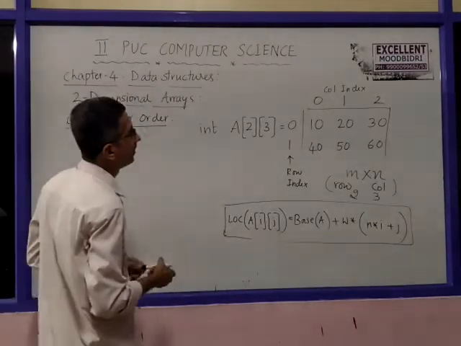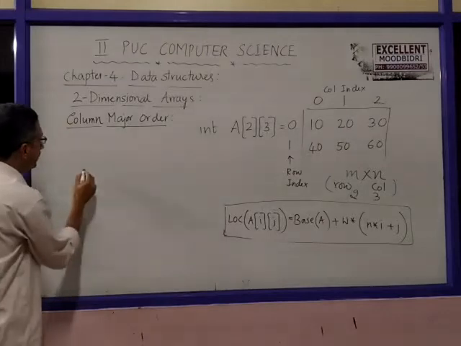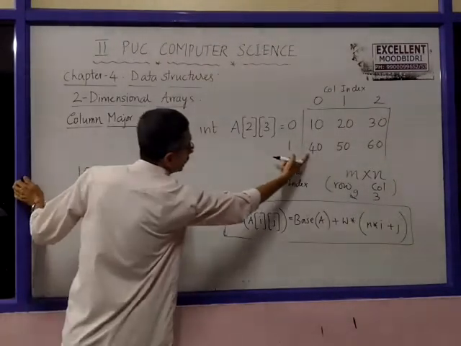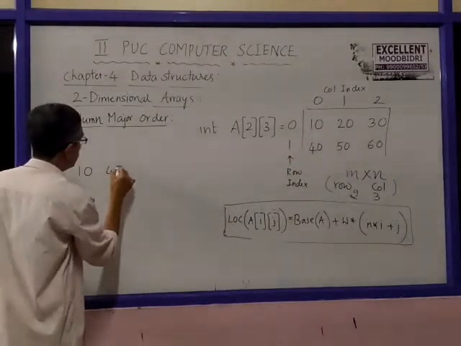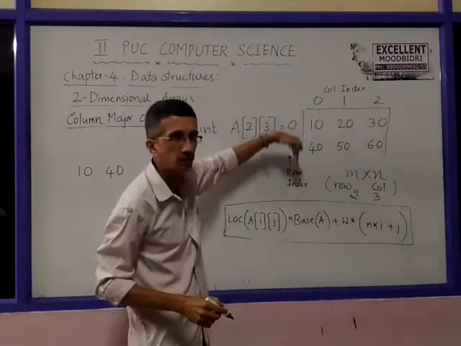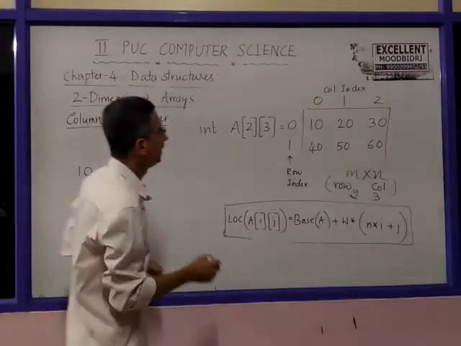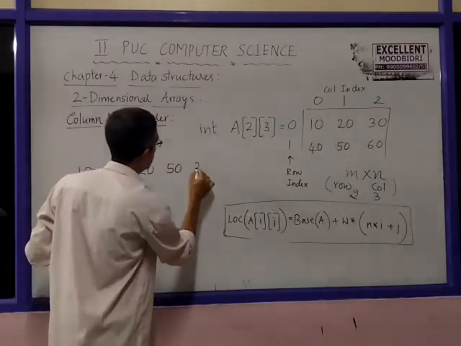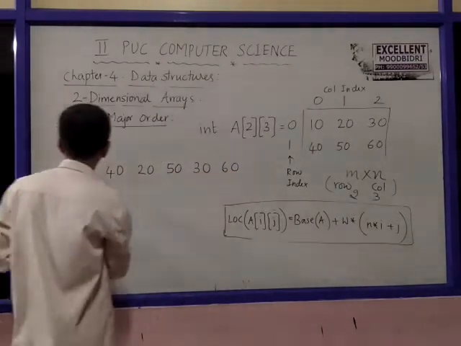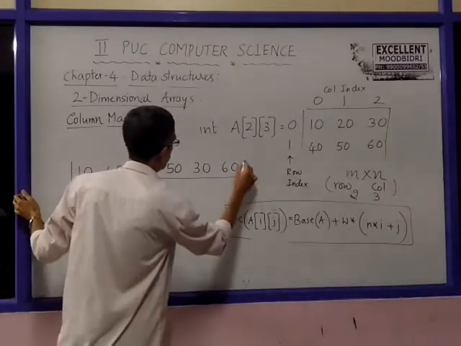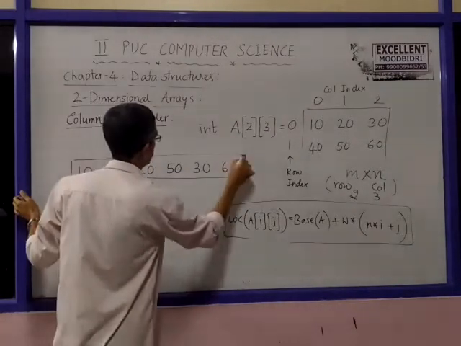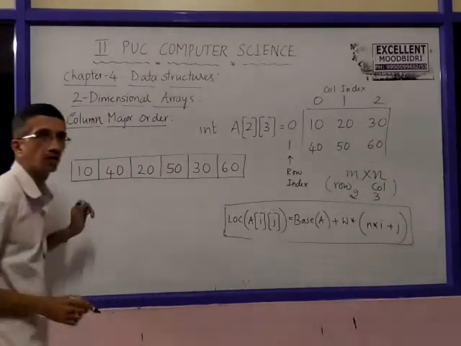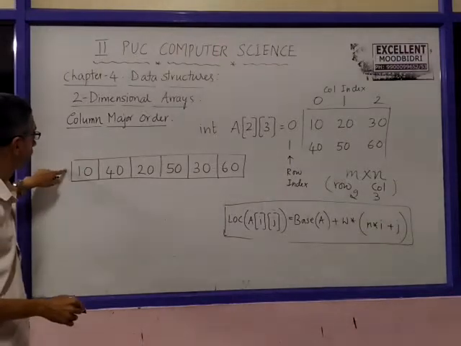So for the given example, the first item is anyway 10. The next item is 40, look at this. So the first column items are finished. Next the second column, 20 and 50. Next is 30 and 60. So this is how the items will be stored in memory for the given example using column measure order. Now let us see the position of this one.